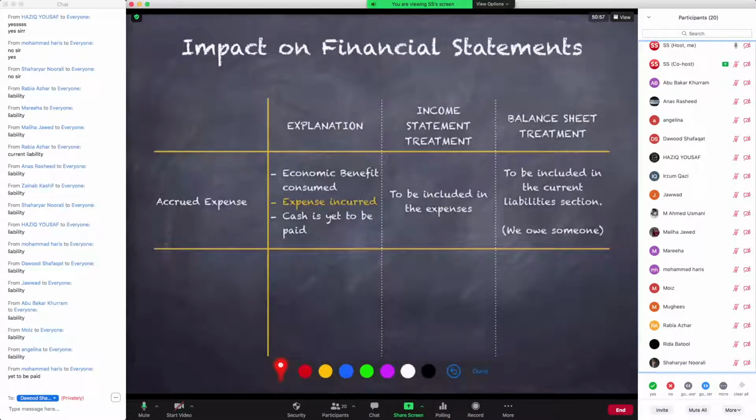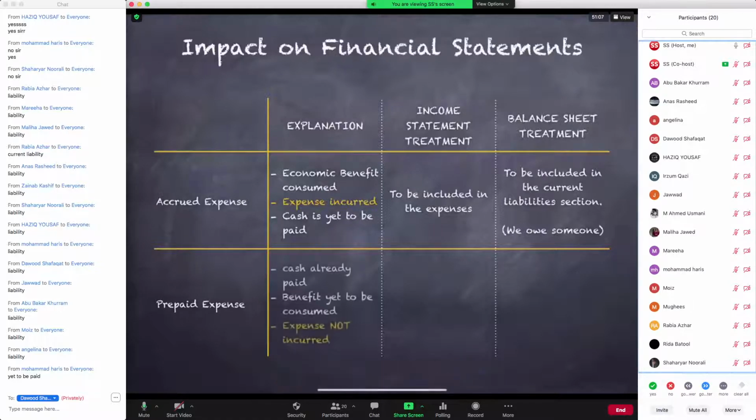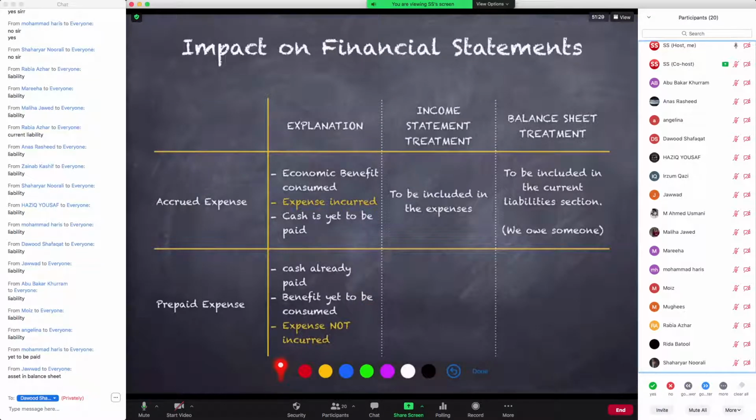Okay, now we move on to the second type of the expenses, the second possibility related to our expense. When an expense is prepaid, that means that cash is paid in advance. So cash is already paid, but the benefit is yet to be consumed. And if the benefit is yet to be consumed, that means, according to the principle of accruals, the expense has not been incurred yet. क्योंकि बेनिफिट आपने अभी कंज्यूम नहीं किया तो आपका एक्सपेंस नहीं हुआ. कैश पेमेंट डज नॉट मैटर. It's the consumption of benefit that matters.